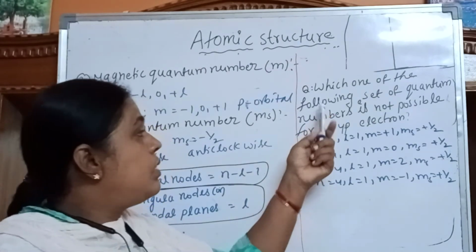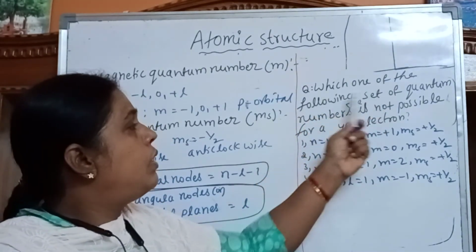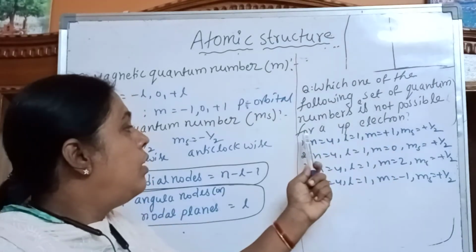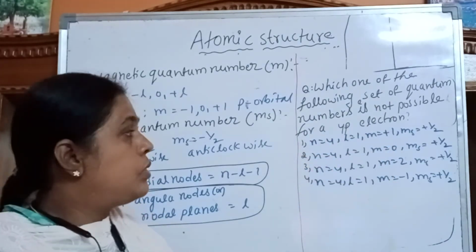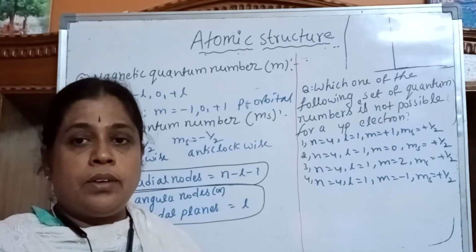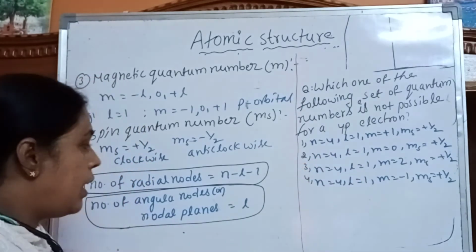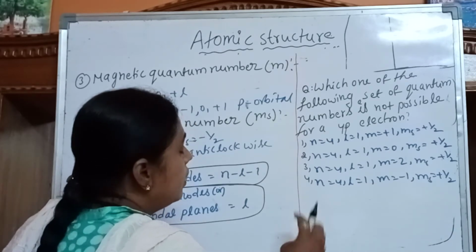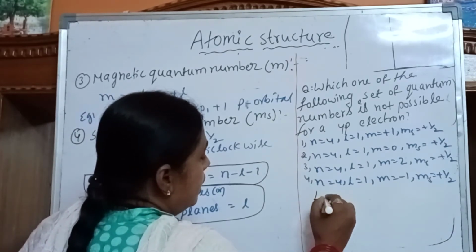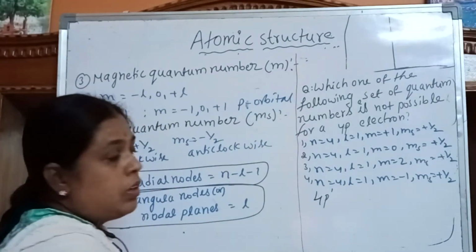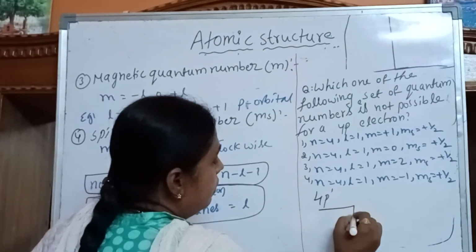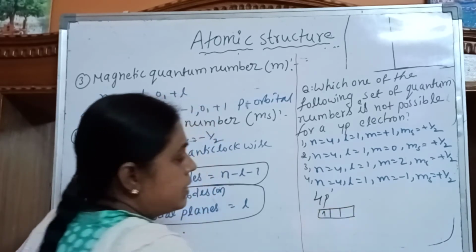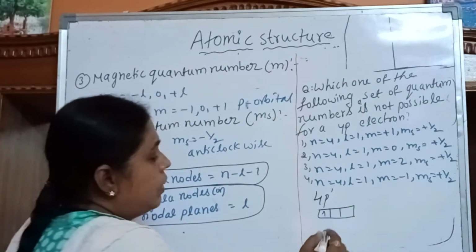Okay. So what is the question? Which one of the following sets of quantum numbers is not possible for a 4p electron? A 4p electron means the electron is present in the 4p orbital. For example, take one electron. Here we can write 3 p orbitals, and one electron is present.